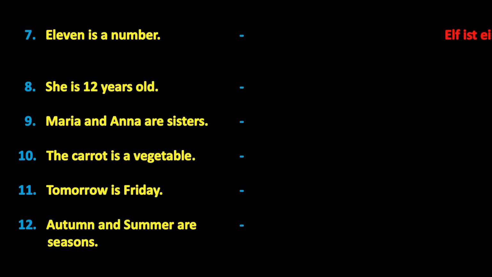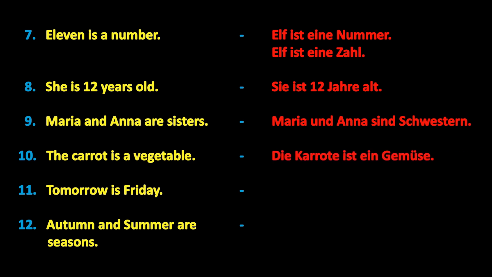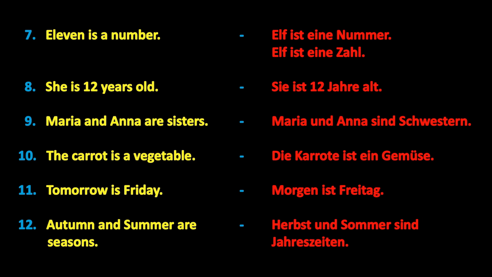11 is a number. 11 ist eine Nummer. Or 11 ist eine Zahl. She is 12 years old. Sie ist 12 Jahre alt. Maria and Anna are sisters. Maria und Anna sind Schwestern. The carrot is a vegetable. Die Karotte ist ein Gemüse. Tomorrow is Friday. Morgen ist Freitag. Autumn and summer are seasons. Herbst und Sommer sind Jahreszeiten.